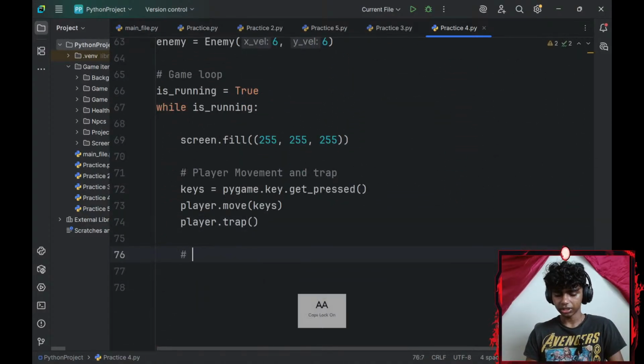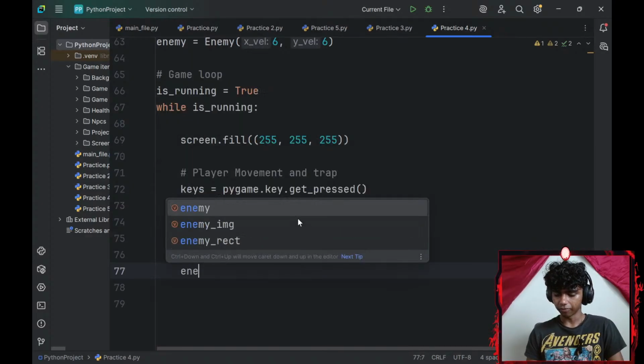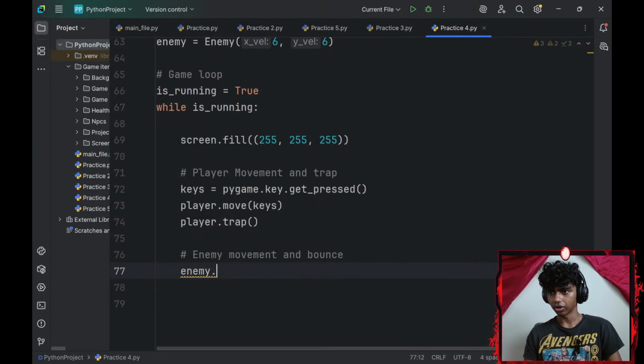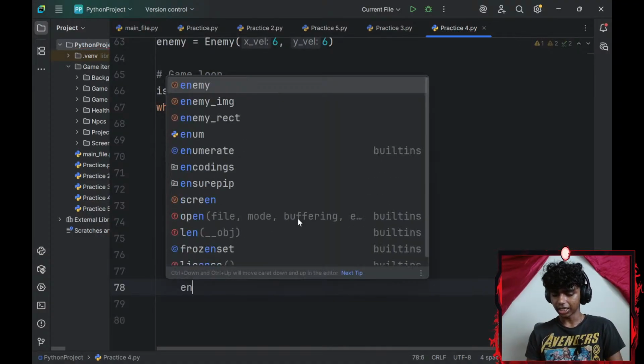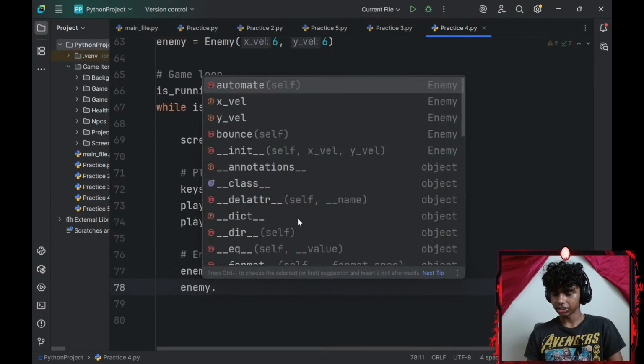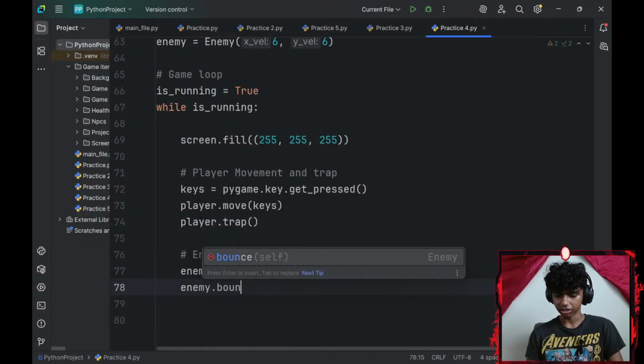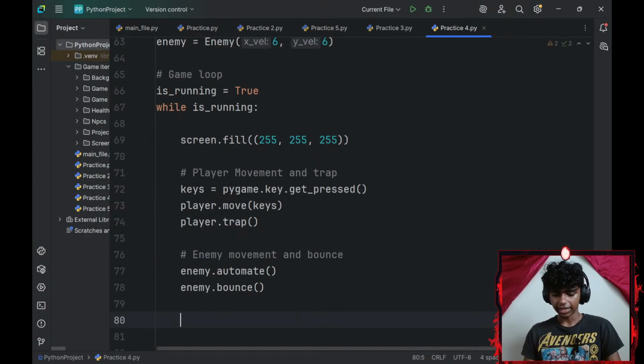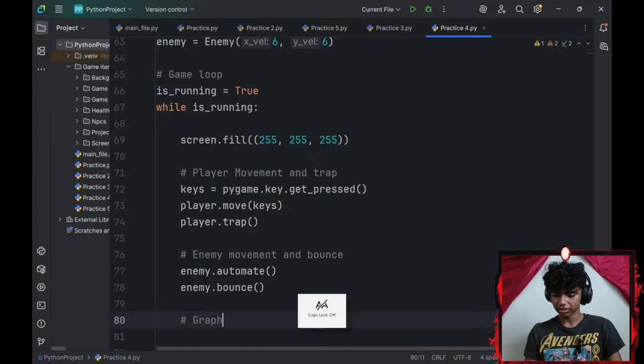So I'll go with enemy movement and bounce. So I'll go with my enemy object dot my move function, or is it called automate? Did I call it automate? Yeah, automate function. And then my enemy.bounce function. Okay, perfect. And now let me add graphics.